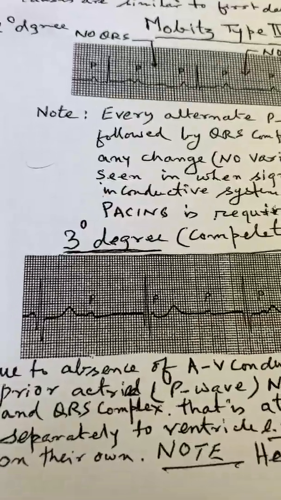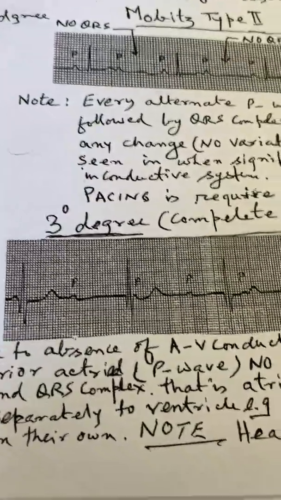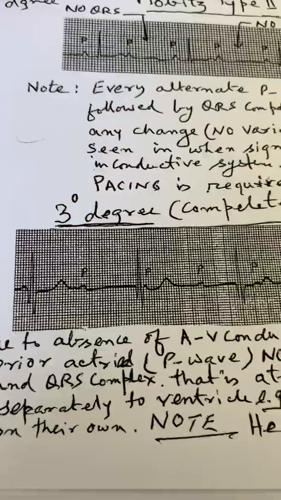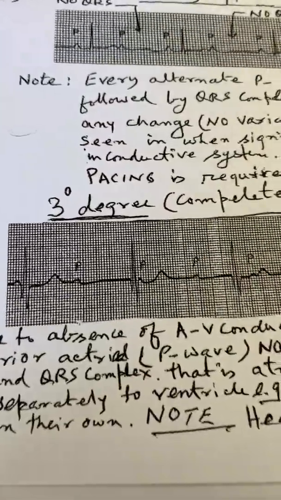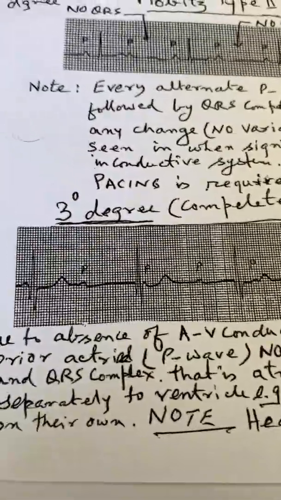Mobitz type 2, you see there is a clear-cut relationship between P and QRS. The PR interval is normal.